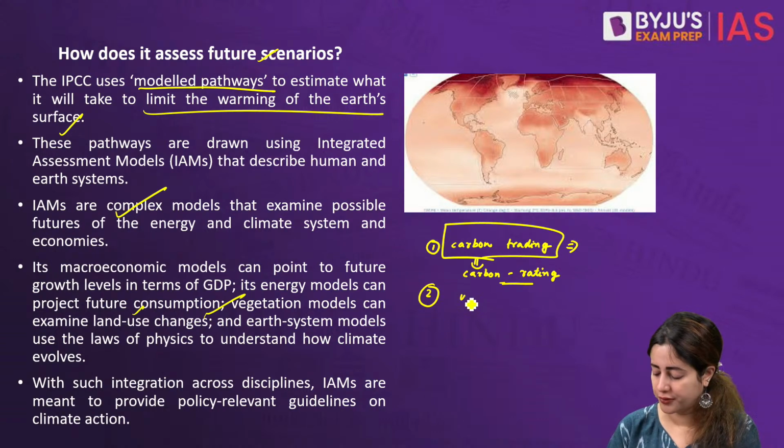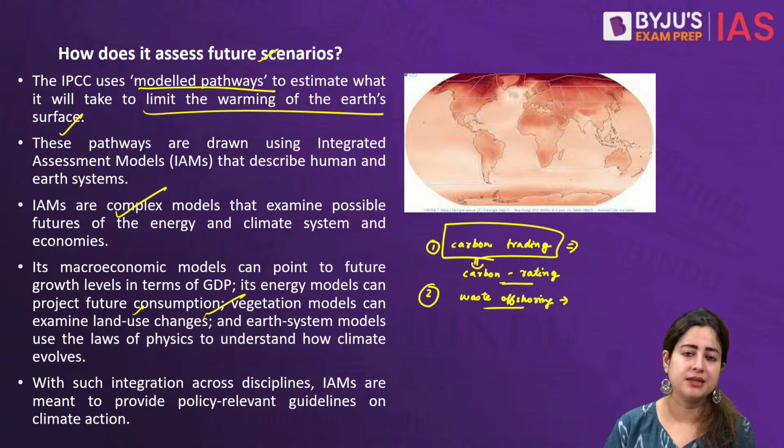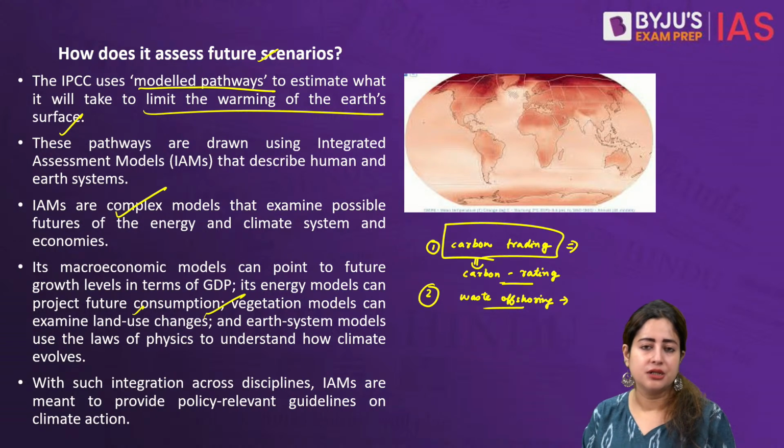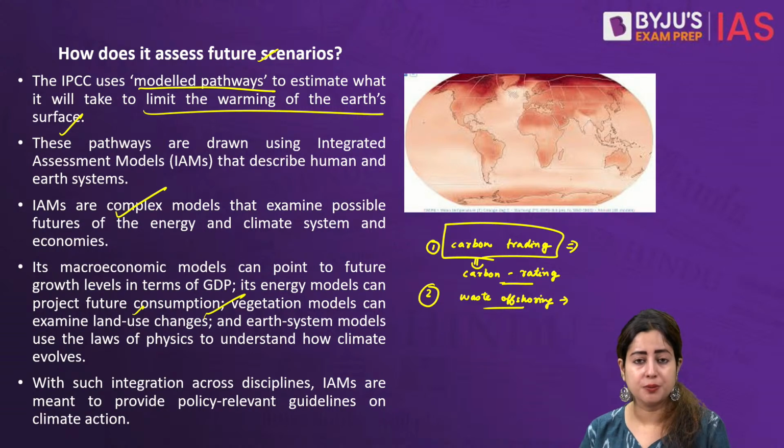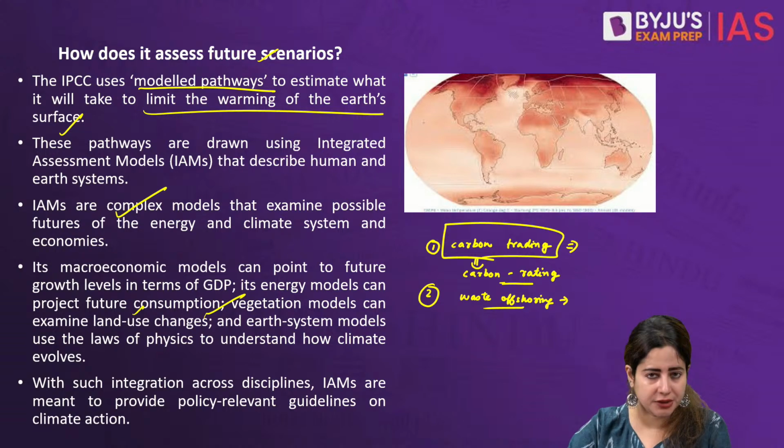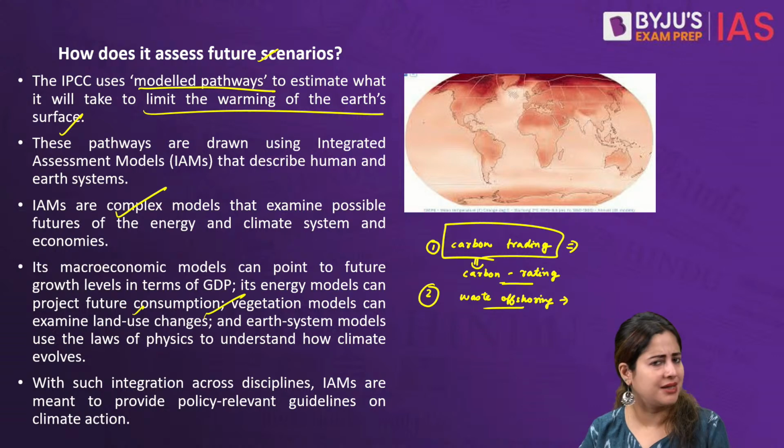The second thing comes in the form of waste offshoring. Now, a phenomenon which most people are aware of is that the highly industrialized countries are transporting the leftover products of industrialization. It could be in the form of some heavy metal garbage. It could be in the form of certain products that are still usable in the developing countries. It could be in the form of raw materials which the poor countries will use to do further manufacturing. But for the developed countries, they are spent material, used material. They are considered as waste. Now this is often transported to the poor countries and they can take any action on it.